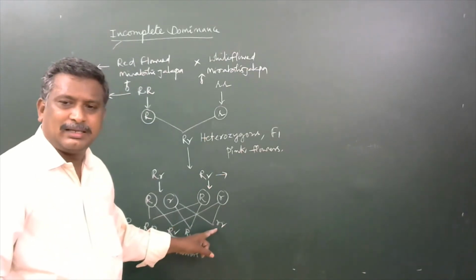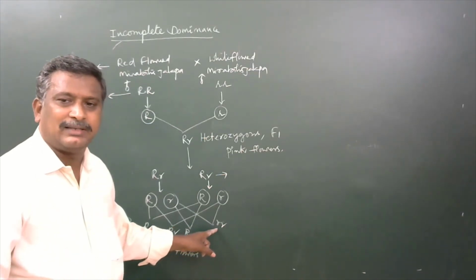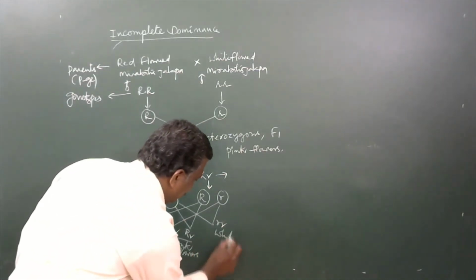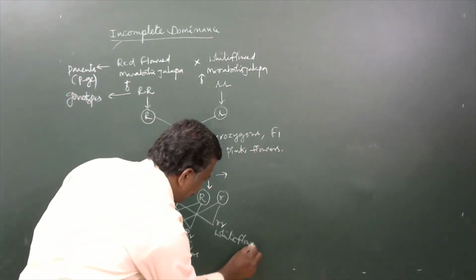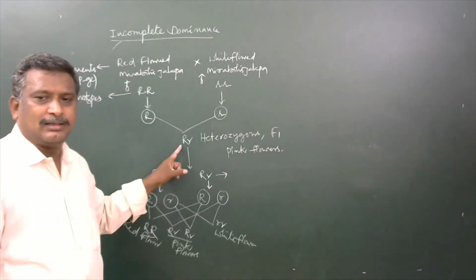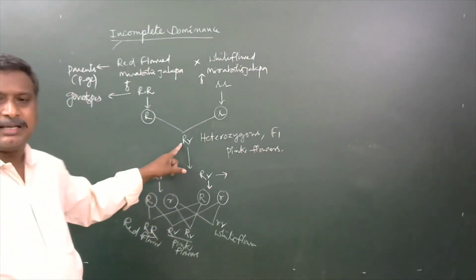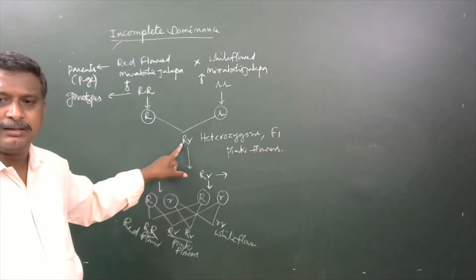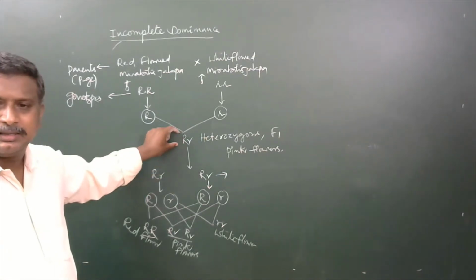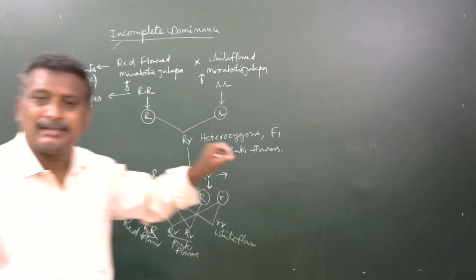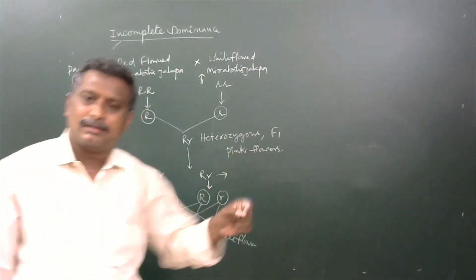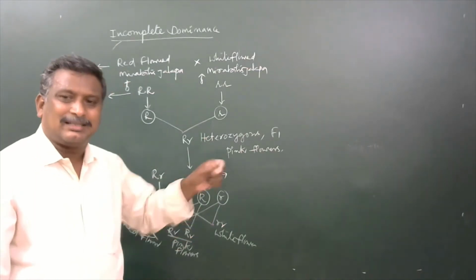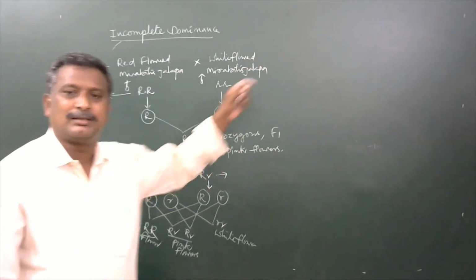Now only small r is there, that will always give a white flower. So, white flower. You please observe here. Here, capital R small r, a heterozygous condition, is there in the F1 individual, in which the capital R, a dominant gene, is never acting as a dominant gene over small r. That small r represents the character of white flower developed in that plant.